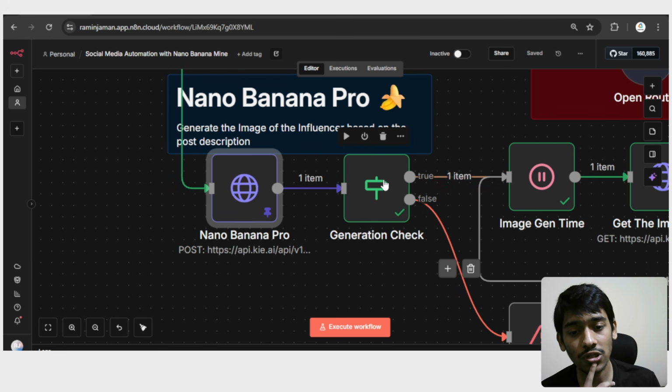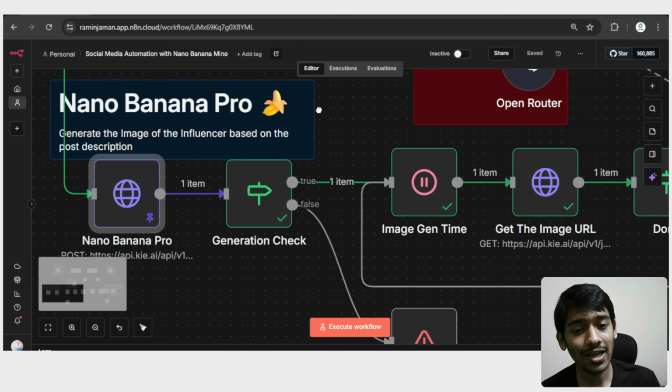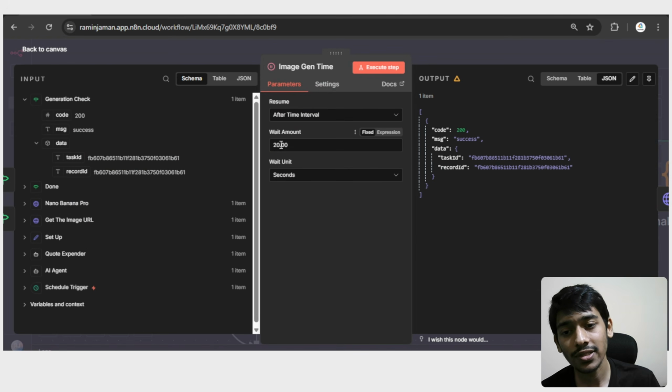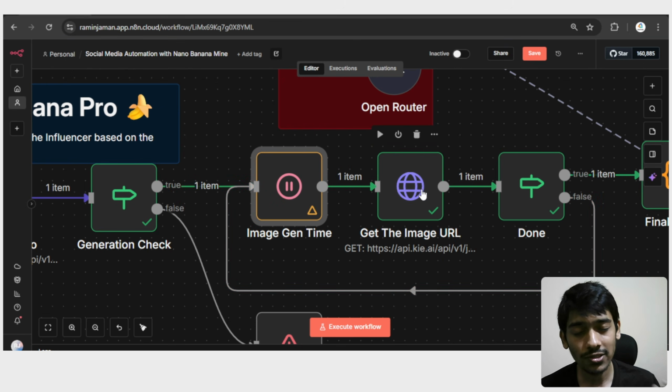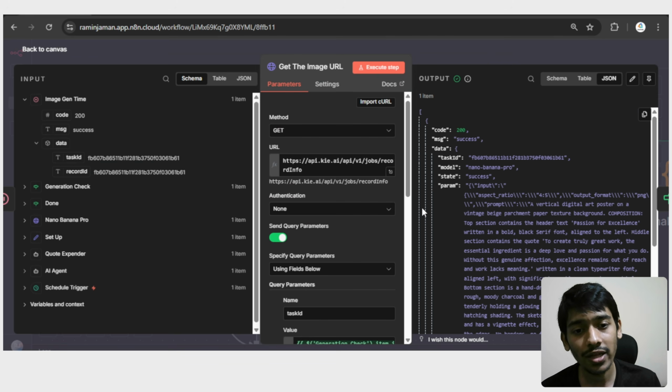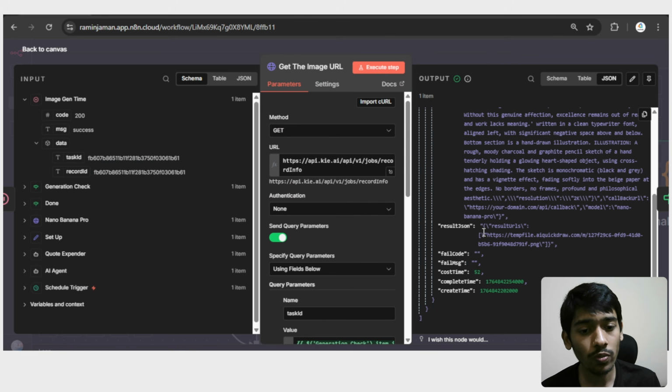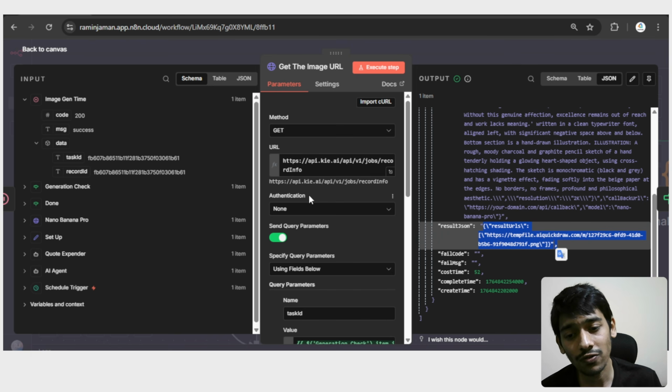So the generation check, if it shows success, then it has to just wait here. And as you can see, it's waiting here for 20 seconds, and after 20 seconds it will go to this get the image URL node, which is an HTTP node, and through that we understand whether the image generation is done or not. So if I open that, if it's done, then it will show me the rel JSON, and if it's not done, then the rel JSON will be empty. So basically that's the thing in here.